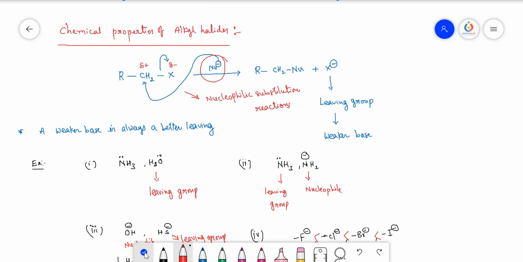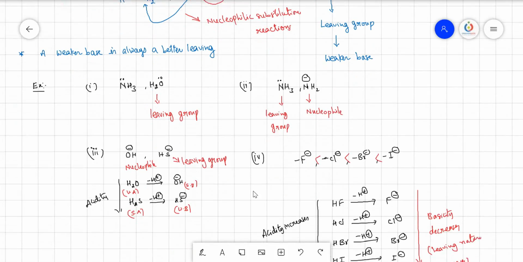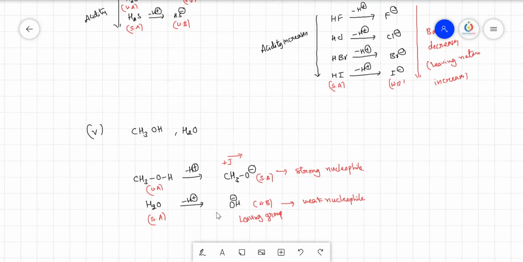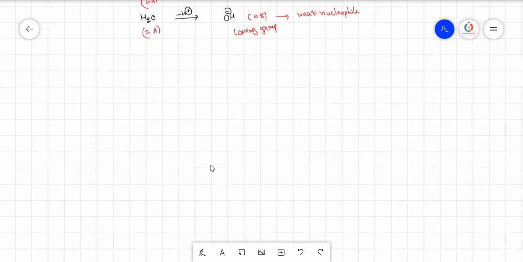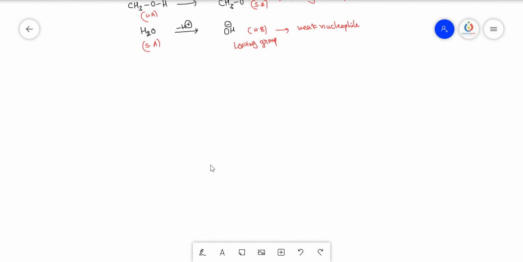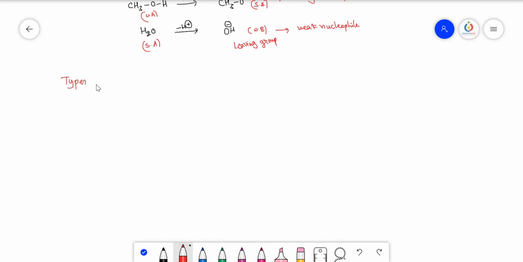These nucleophilic substitution reactions are actually of 4 types, but in your NEET syllabus only 2 types are there, which we shall discuss. So, types of nucleophilic substitution reactions.